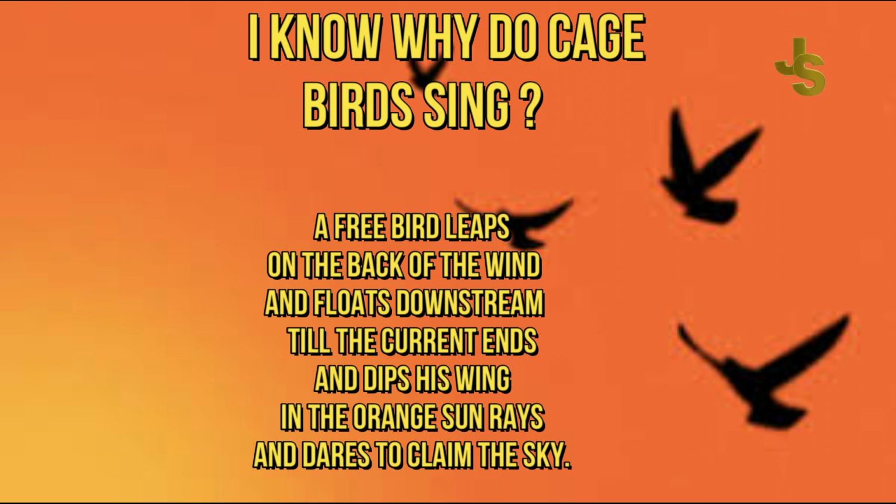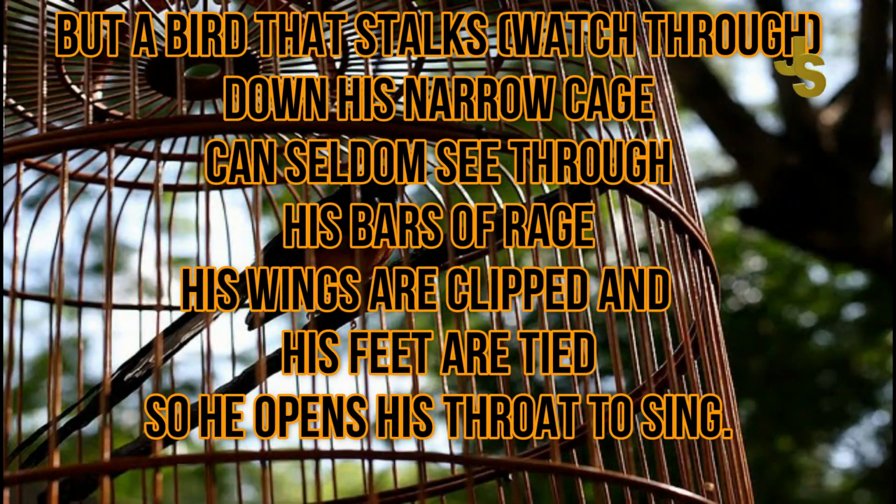Now come to the second stanza of the poem. But a bird that stalks is watched through. Down his narrow cage can seldom see through his bars of rage. So here in this stanza, the poet contrasts the situation of a caged bird with a free bird. Who are free birds? They are the white Americans, because this poem is a symbolic poem. This is an extended metaphor where the free birds are white Americans and they are free. And African Americans who are black, they are the caged bird.